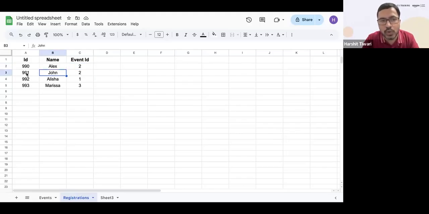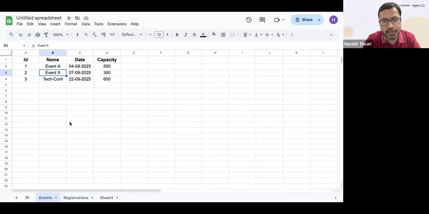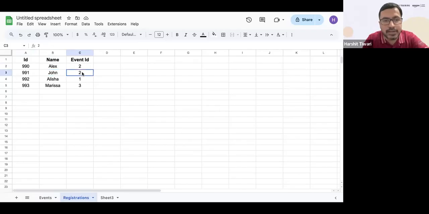John comes to me, I give a new ID 991. John comes to me and again he wants to register for event number X, right? Okay, so again the event ID is 2, so I will say that he has been registered for event number 2. Same way Alicia comes in next, right? I say event ID 1, right? This ID is the corresponding ID for the event.